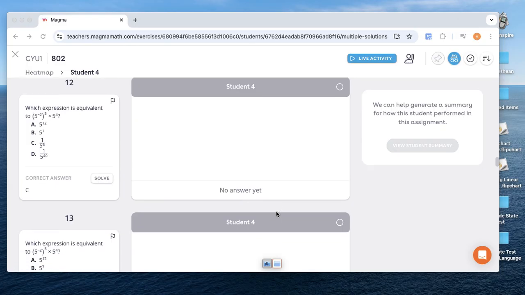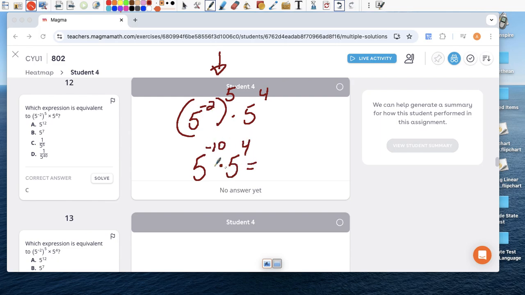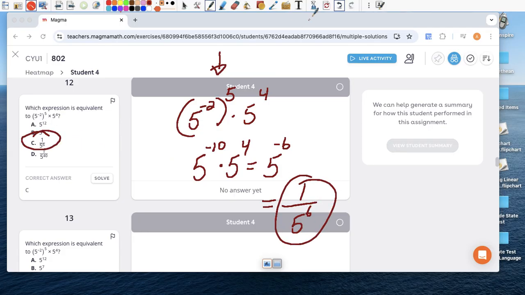12, okay, a little bit more. 12 is 5 to the negative 2nd raised to the 5th times 5 to the 4th. All right, so a little order of operations we have to do. So let's take care of this first. It's a power to a power, so negative 2 times 5 is negative 10, and then times 5 to the 4th. Now it's a product rule. Keep the base, add the exponents. Negative 10 plus 4 is negative 6. We don't leave our answers with negative exponents, so that's going to change to 1 over 5 to the 6th power. And that gives us C as our answer.